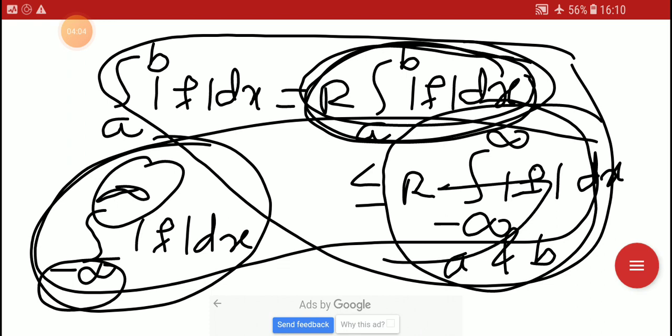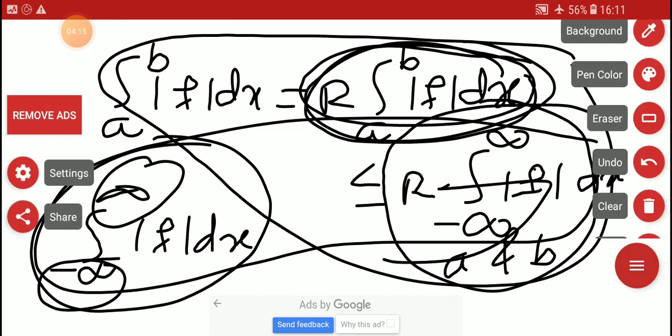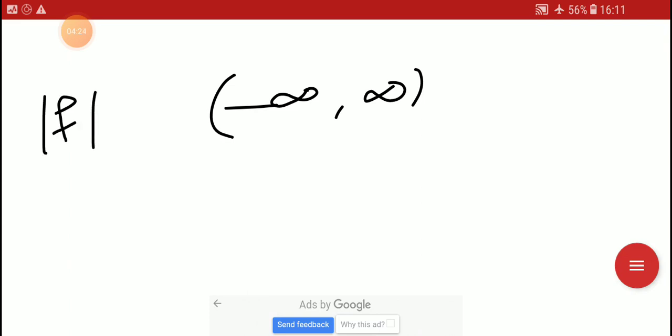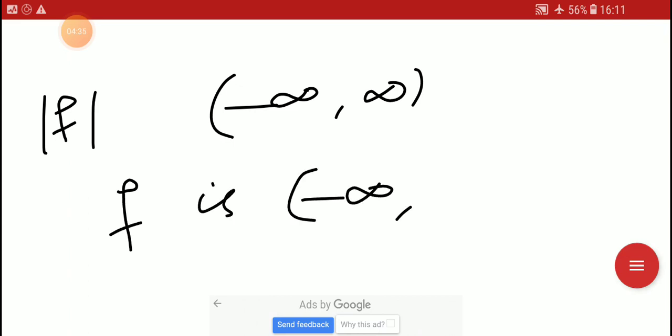So the left hand side also exists. Therefore, mod f is integrable over minus infinity to plus infinity. Since mod f is integrable, by the theorem, f is integrable on minus infinity to plus infinity.